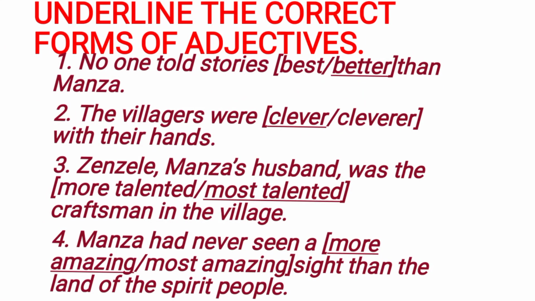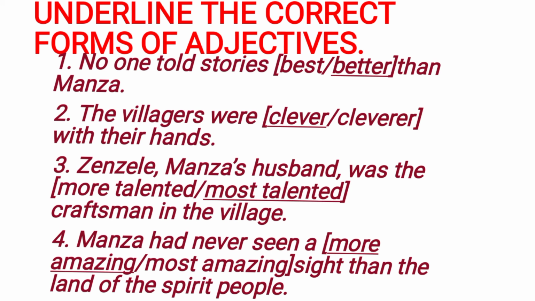Okay, children. Now, the next main is underline the correct forms of adjectives. I have sent the video on adjectives also. I think you know the forms of adjective, that is adjective is a describing word, and then forms of adjectives are positive, comparative and superlative. You can watch the video once again and you can complete this main.